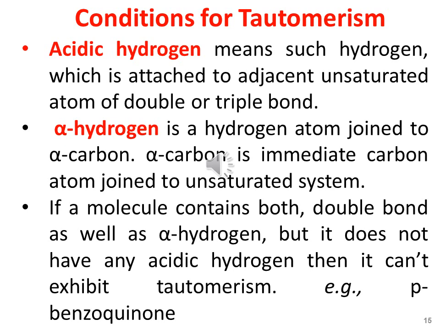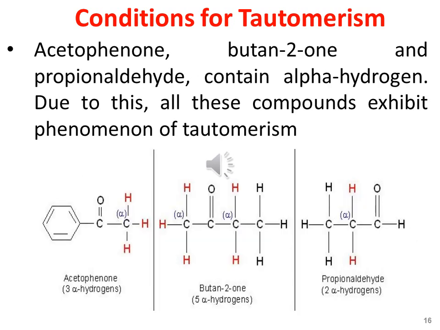Now let us discuss this situation with reference to para-benzoquinone. Before we discuss the case of para-benzoquinone, let us discuss the examples of acetophenone, butan-2-one, and propionaldehyde. All these three molecules contain alpha hydrogen that are shown with the red color. They also have an electron withdrawing group, that is the carbonyl group. Due to this, all these compounds exhibit the phenomenon of tautomerism. So they show keto-enol tautomerism.